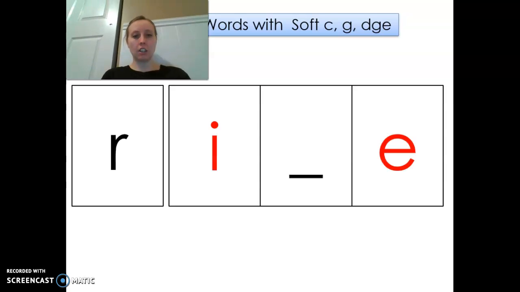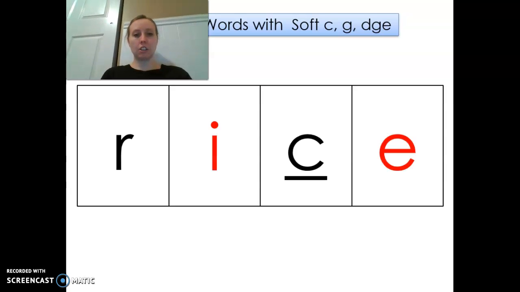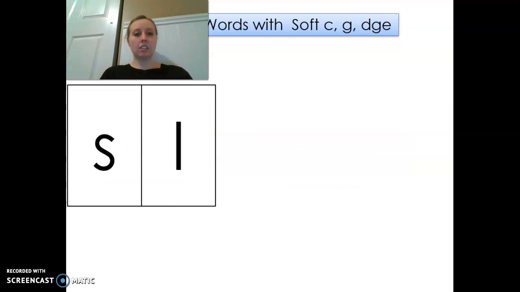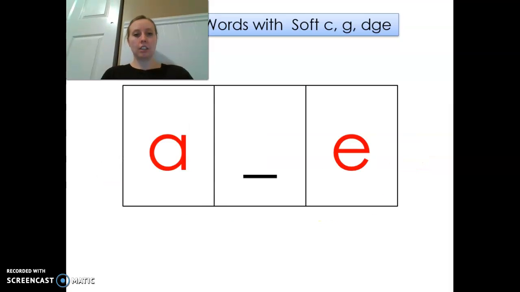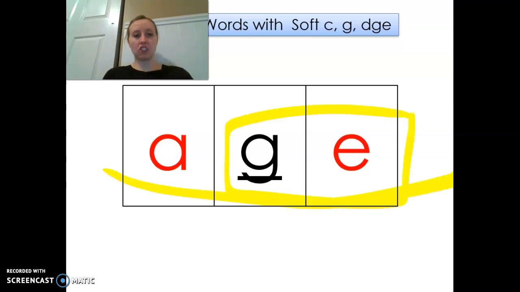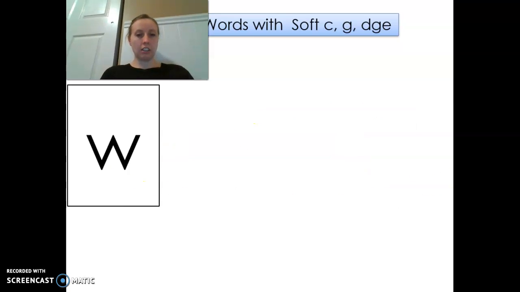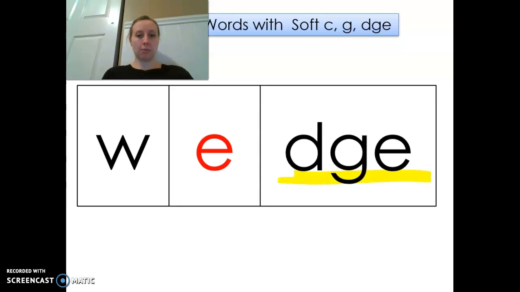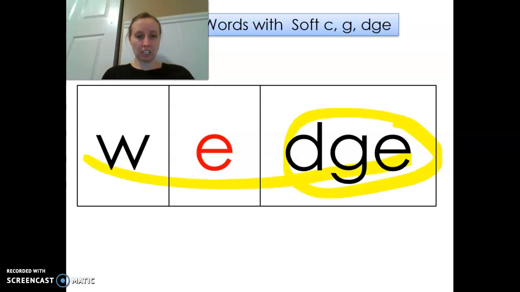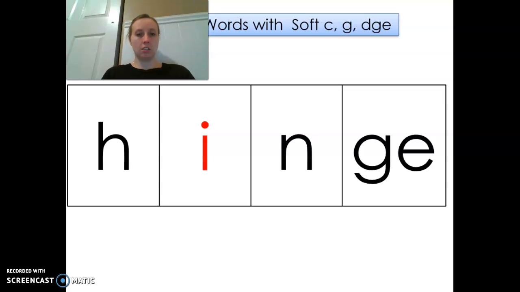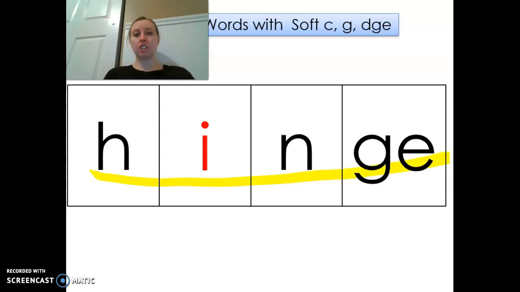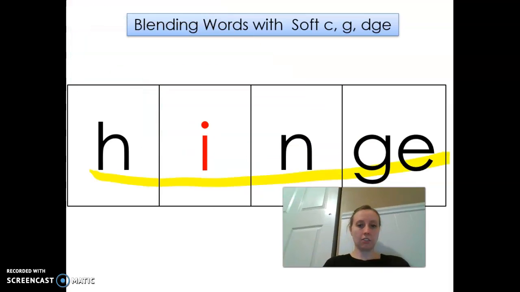We'll do some together. Ice. Word. Rice. Ice. Word. Slice. Your turn. Word. Age. GE says J. Okay, your turn again. Think of the pattern. Word. Wedge. DGE says J. Okay, your turn again. Word. Hinge. Hinge.